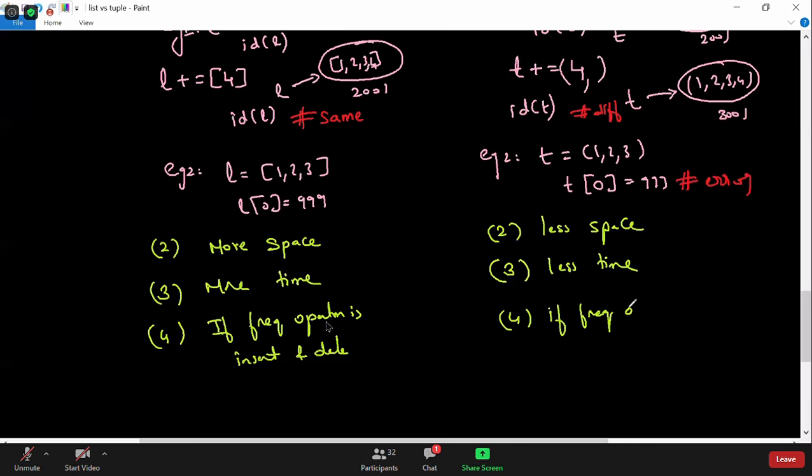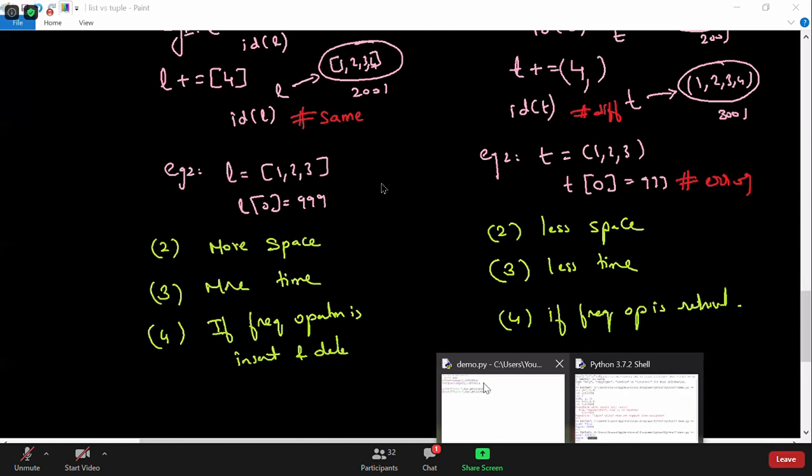if the frequent operation is retrieval, then you have to use a tuple. So use a list if the frequent operation is insertion and deletion. How will it take more time? Basically, a list will take more time because it has more space, Kudal, and it's also slow in performance. If you want, you can calculate the time and check.